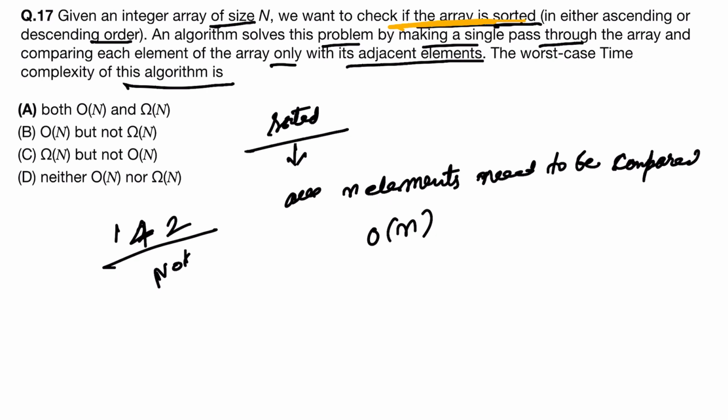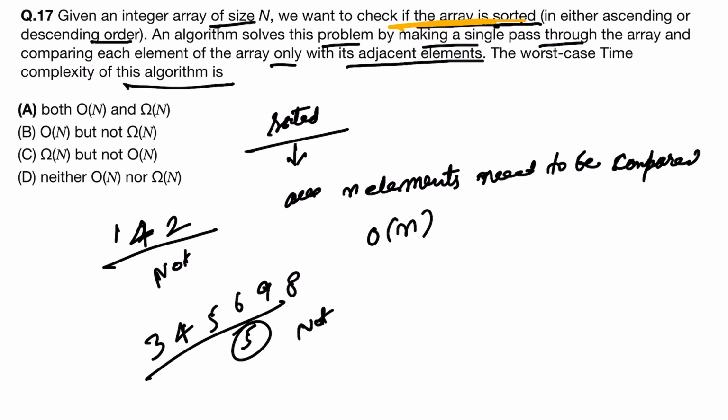But it can be a case like that also, now, 3 4 5 6, and it goes here, it finds out 9 8. So after checking 3 to 5 elements, it confirms that it is not sorted. So we don't know how many elements it at first has to compare. So its worst case will also be omega of n. So both are order of n and omega of n. Okay, A option.